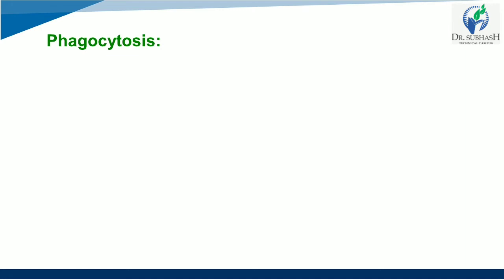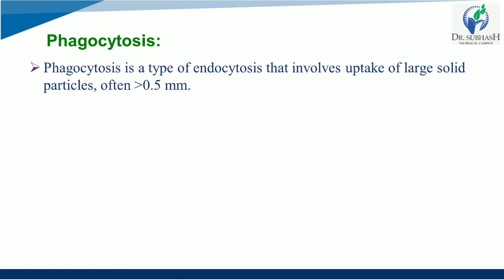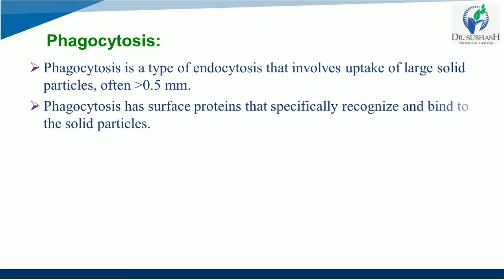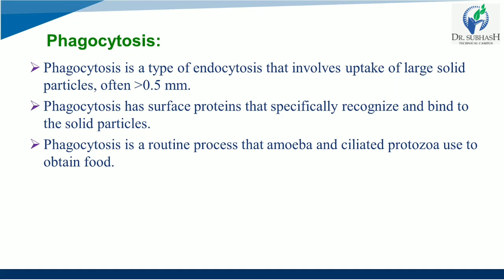So if we talk about phagocytosis, this is a different process. First of all, you need to understand phagocytosis is a type of endocytosis that involves uptake of large solid particles that are often more than 0.5 mm. Phagocytosis has a surface protein that specifically recognizes and binds to the solid particles, and phagocytosis is a routine process that amoeba and ciliated protozoa use to obtain food.